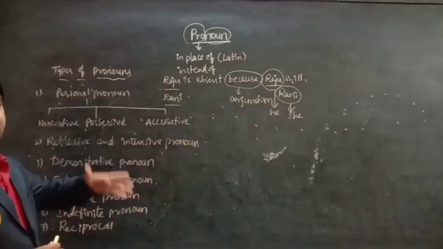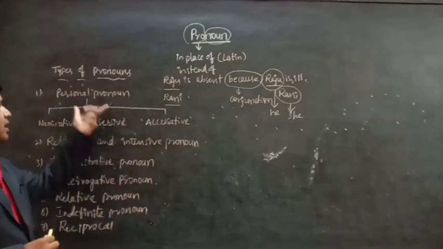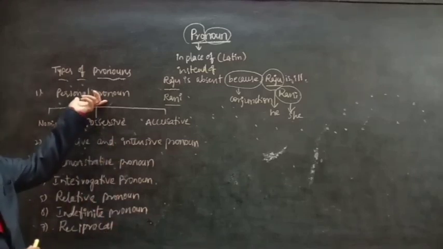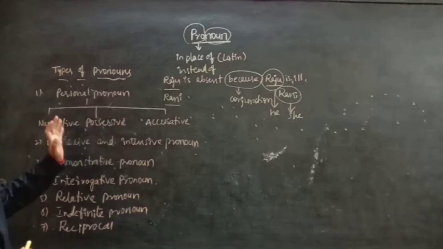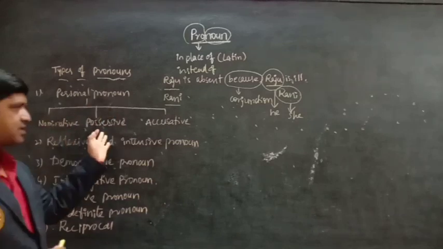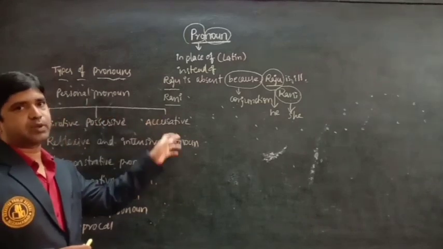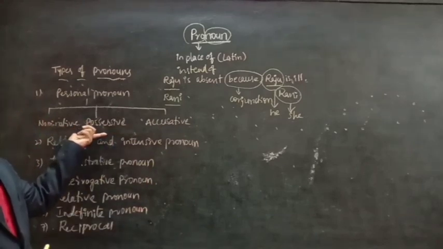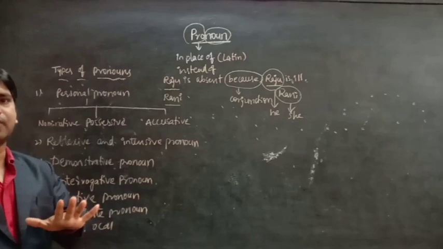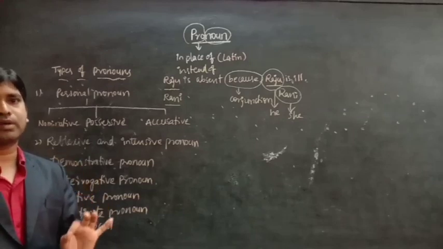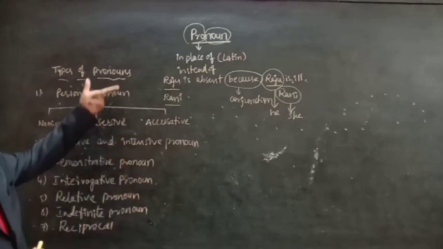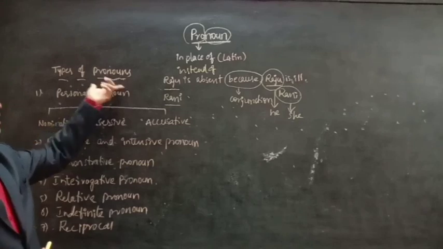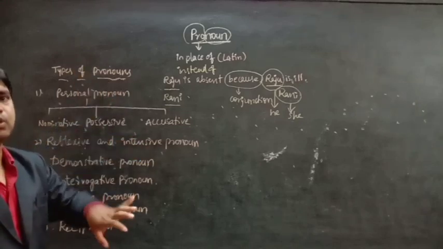What is the first one? Personal pronoun. In this personal pronoun, it is categorized into three ways: nominative, possessive and accusative. These terms we learnt at the time of nouns, noun case. Here this pronoun is replaced with the noun.